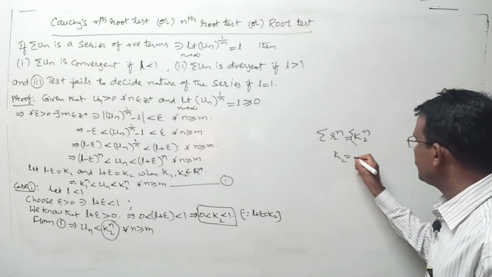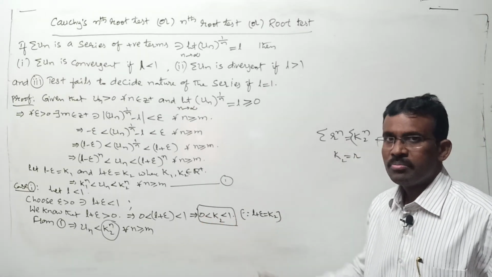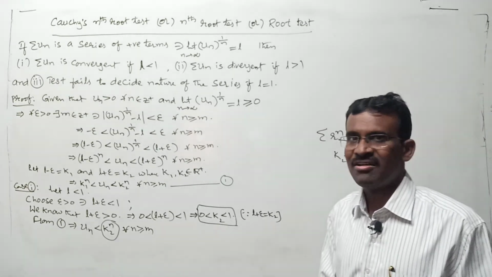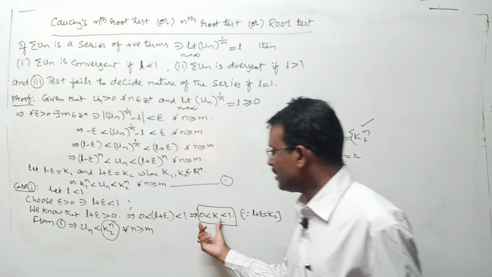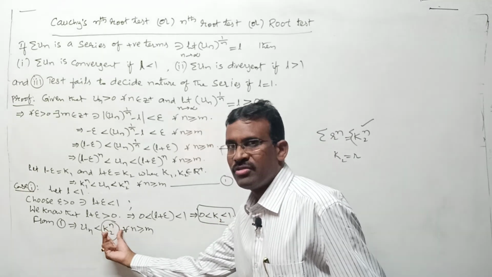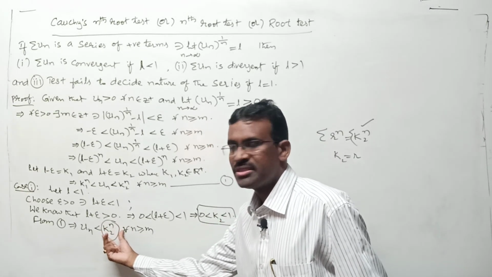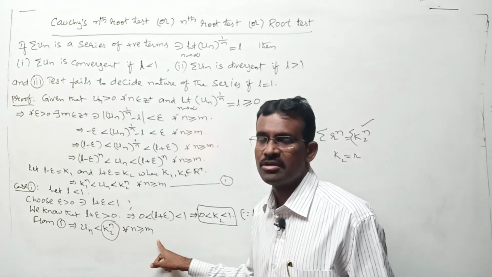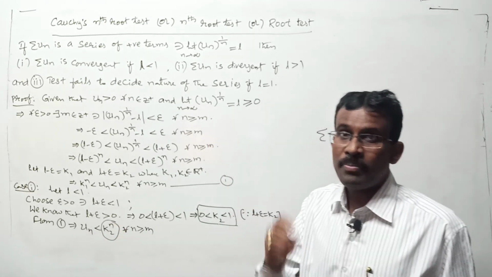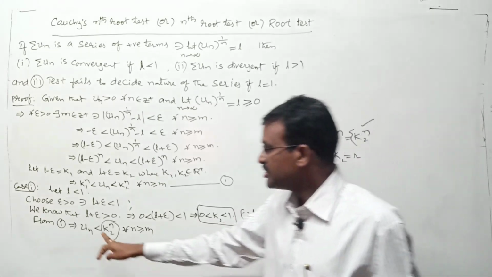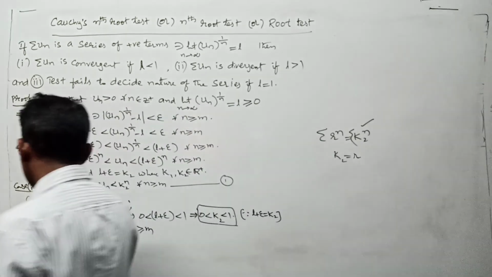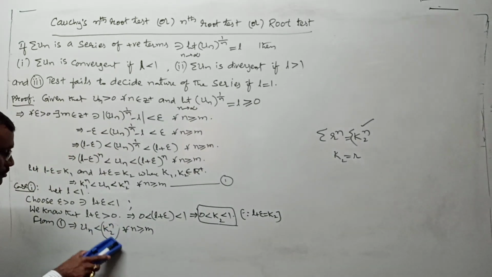Now k2 lies between which quantities? 0 and 1. By the geometric series test, is sigma k2 power n convergent or not? Here sigma k2 power n is a convergent series by the geometric series test, as well as un is less than k2 power n for all n greater than or equal to m. By comparison test type 1, is sigma un also convergent or not? Those lines I am going to write here, right?